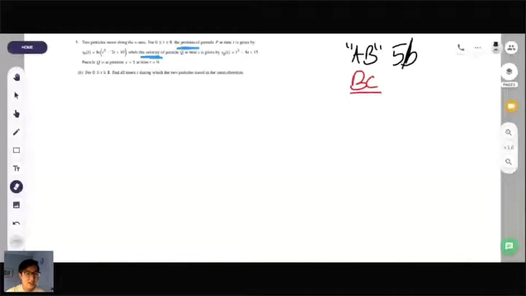So first of all, I like to write things out. I know that the velocity VQ of t is written out as t squared minus 8t plus 15. Is there any way that we can simplify that? t squared minus 8t plus 15.